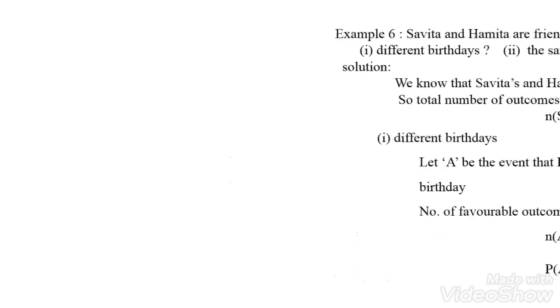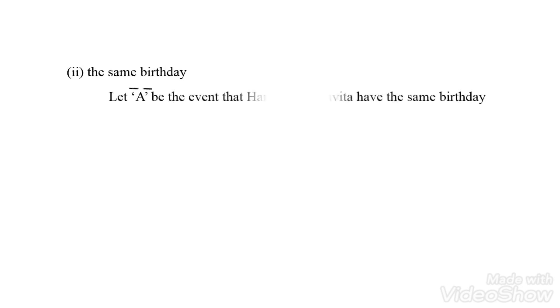Now we move on to the second, the same birthday. As I told you, I take this one as A bar. Let A bar be the event that Hamita and Savita have the same birthday.